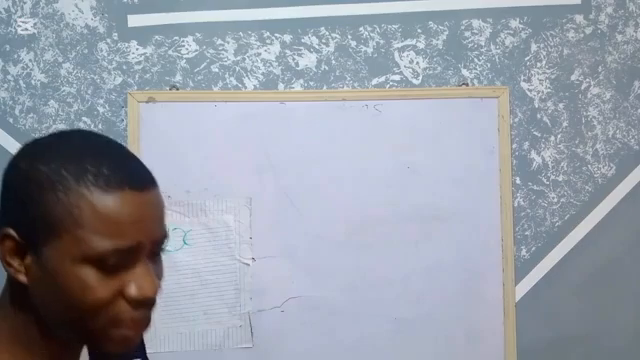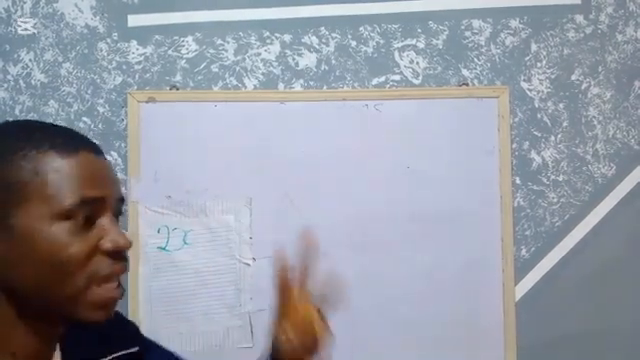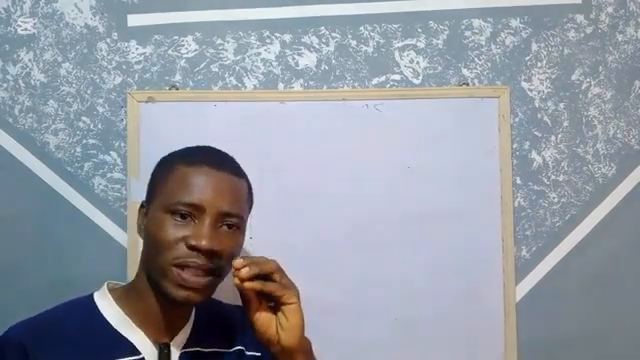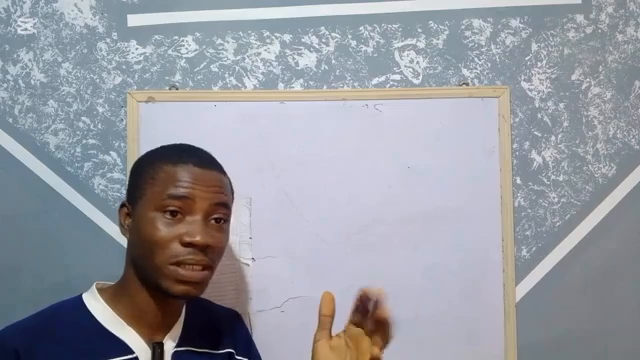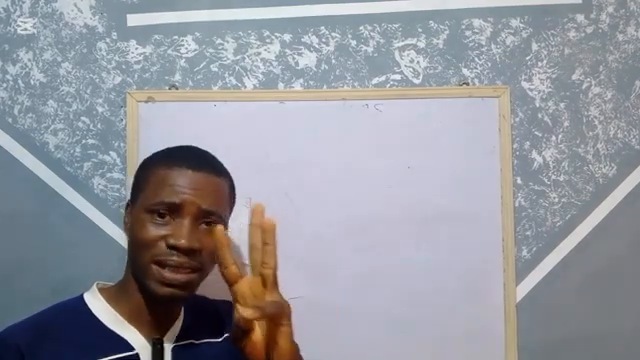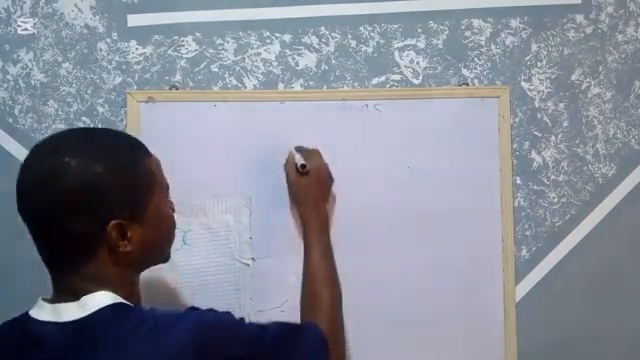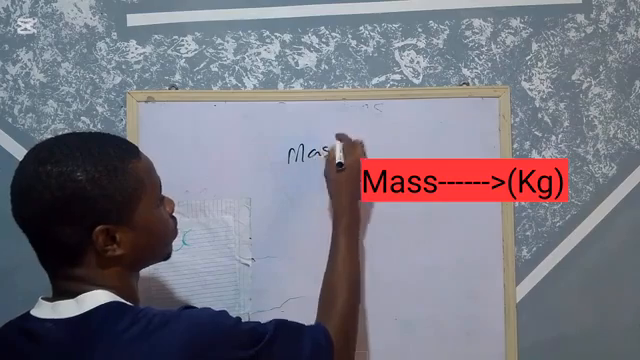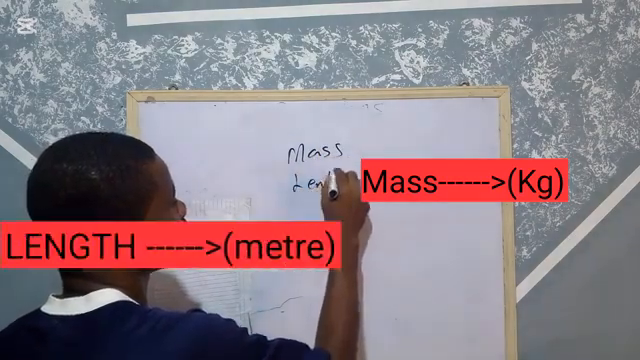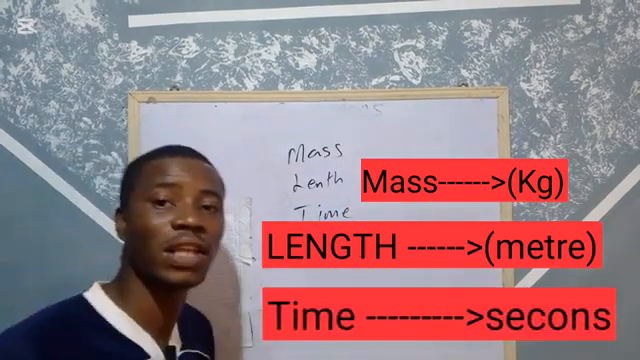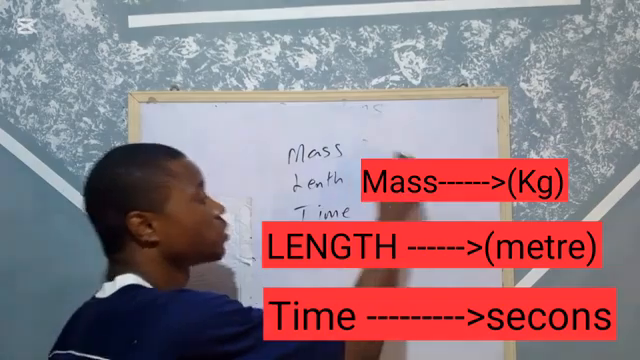In fundamental quantities, there are three major quantities you should always keep in mind. There are more than three fundamental quantities, but these three are very important ones: mass, length, and time. You cannot mention fundamental quantities without mentioning these three.